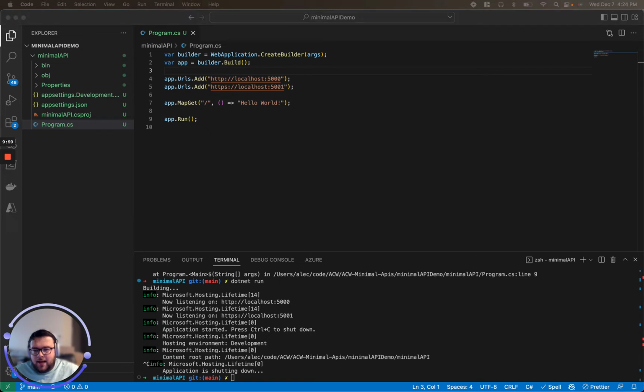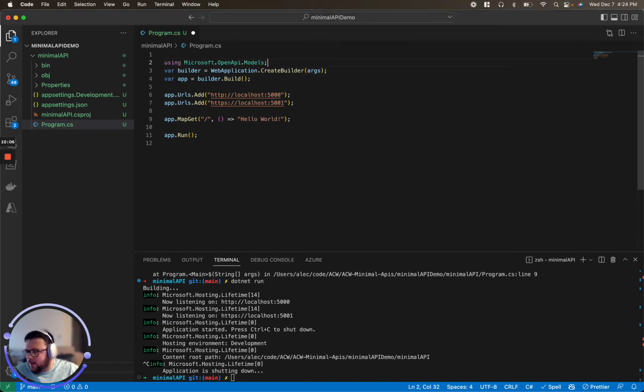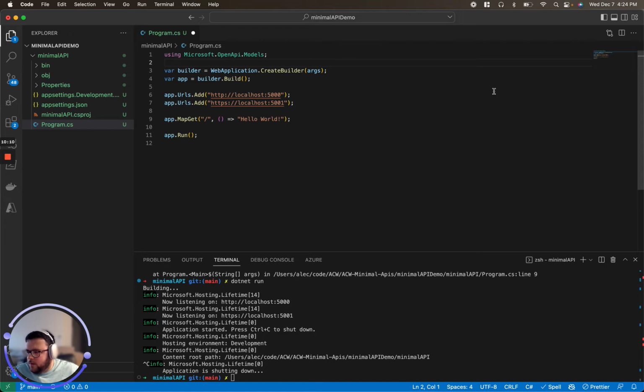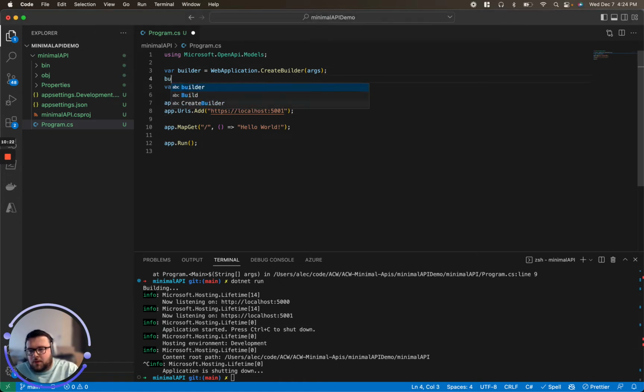The next thing we're probably going to want to do is add our Swagger endpoints. This is going to give us our cool Swagger UI to be able to hit our stuff and not have to look at that one screen. The first thing we're going to do is add our first using, which is Microsoft.OpenApi.Models. And then we're going to add the Endpoints API Explorer and Swagger CodeGen. We'll do that after the builder here, so we're going to do builder. And if you look at these in any application you currently have, these will be familiar.